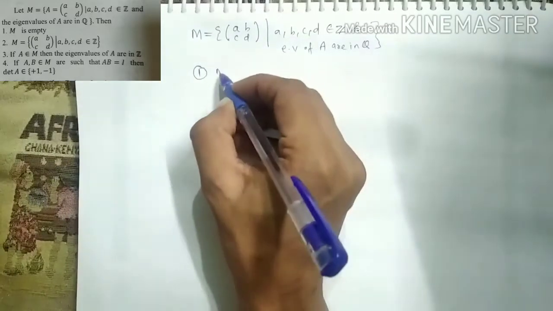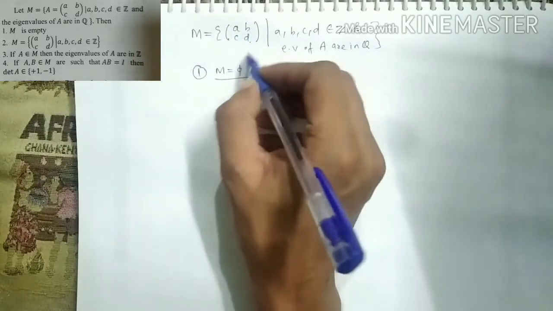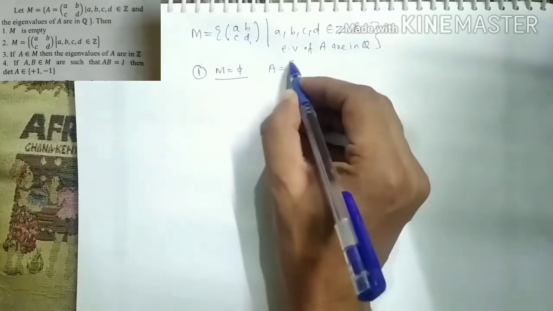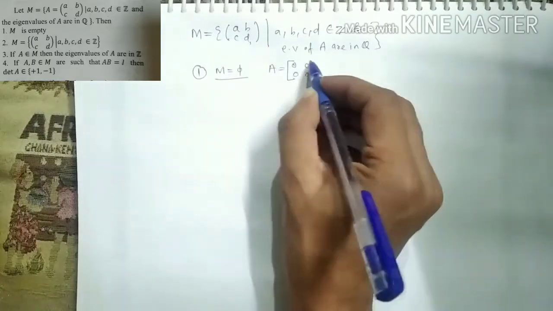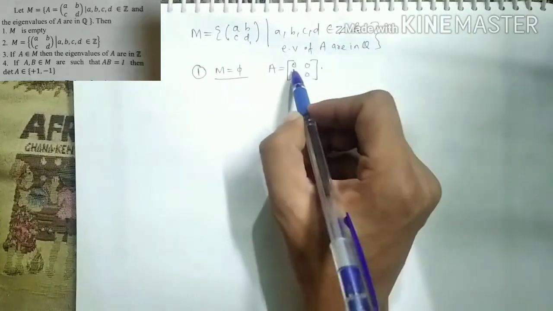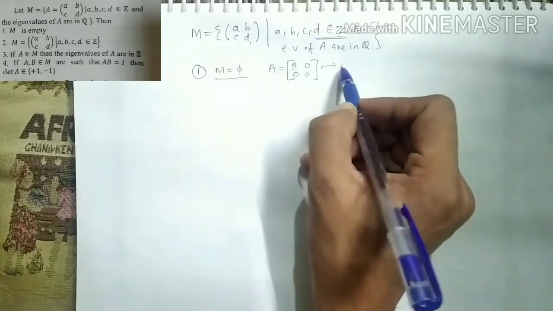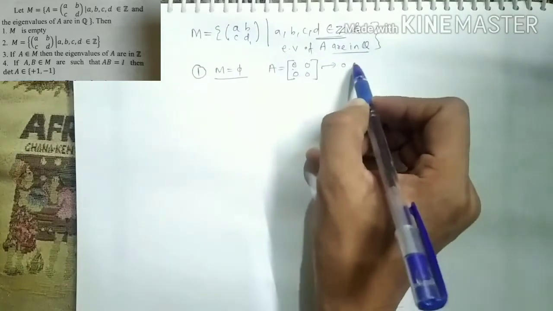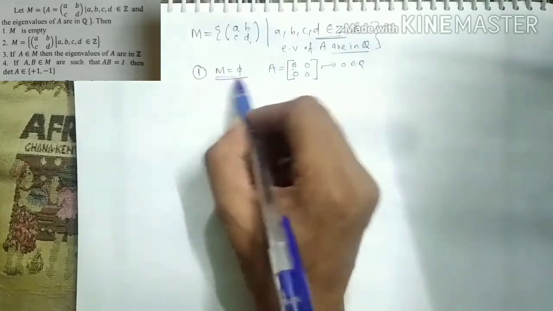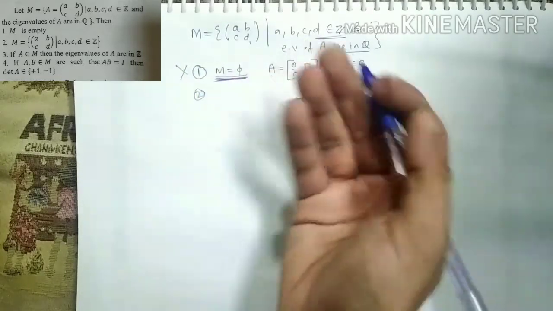So let's look at the first option. The first option says M is empty, which means there is no such matrix in M which satisfies this property. But see, we can choose one example. Simply choose the zero matrix, no need to think about some fancy example. You will see that all entries are integers, and the eigenvalues of this matrix are 0, so the eigenvalues are also rational numbers. This means there exists an element A which belongs to M, but they are saying in the first option that M is empty, which is absurd.